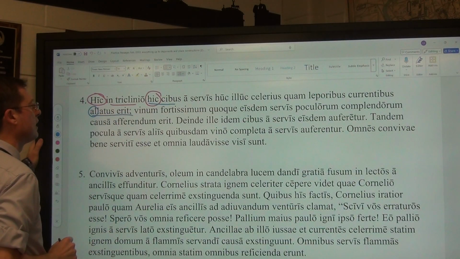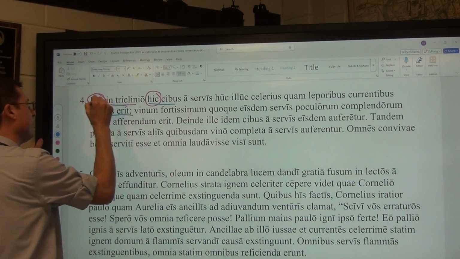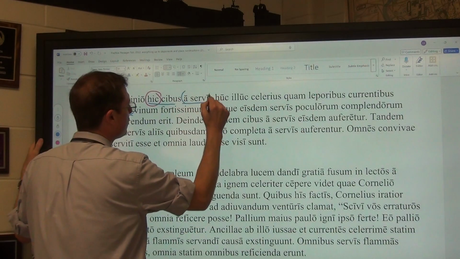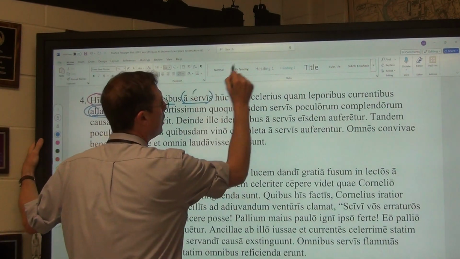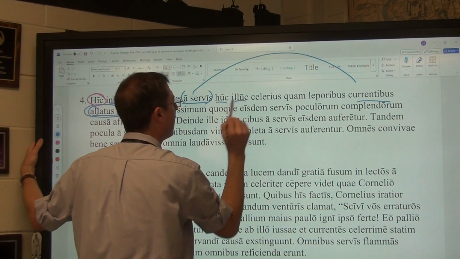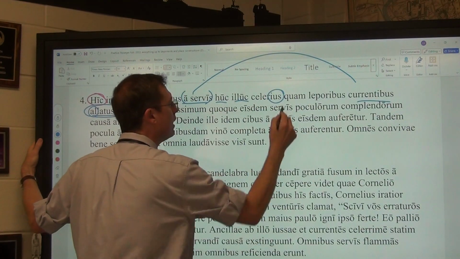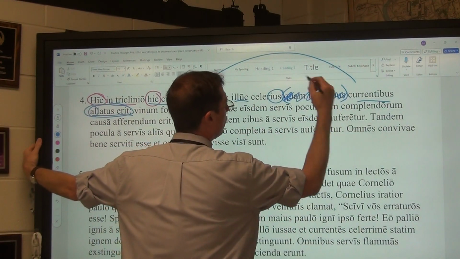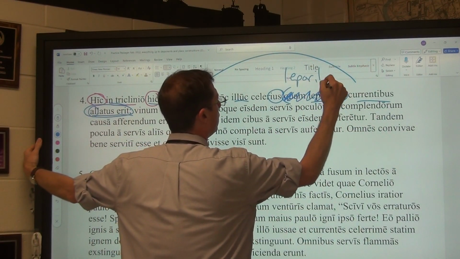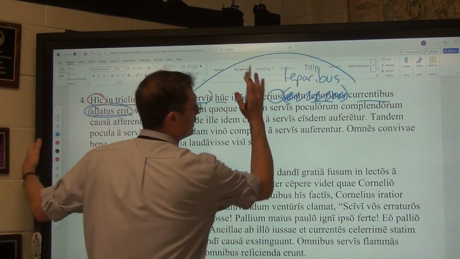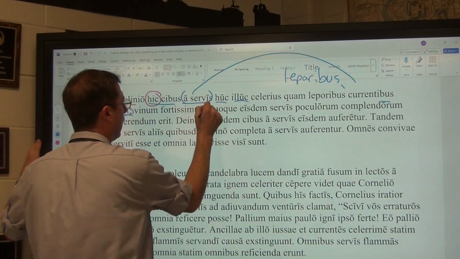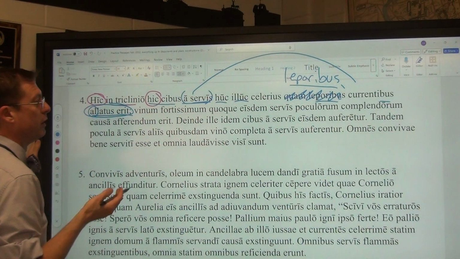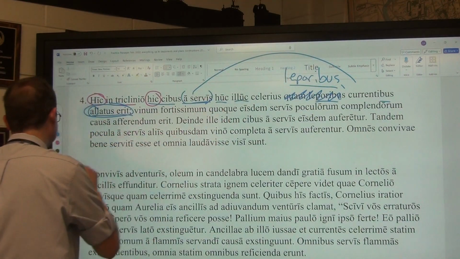So, ferro, ferre, tuli, latus will have been a future perfect passive, will have been brought in by slaves, ablative of personal agent, the ones running hither and thither more quickly than rabbits. If we wanted to not use the quam, all we'd have to do is leporibus. Put it in the ablative. Now, it is the exact same because with the quam, ablative comparative to ablative. Without the quam, ablative of comparison. By, with, because of, from, in, on, at, rabbits.